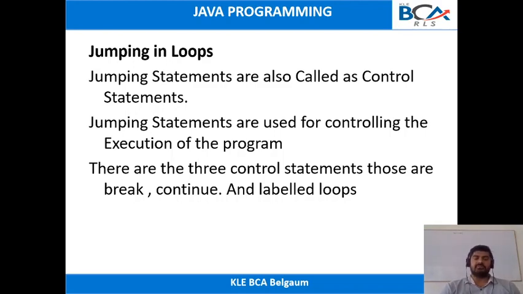The break statement can be included inside any for loop. Whenever a certain condition is met and you include the break statement inside the for loop, the control of execution will come outside that for loop. Whenever you include the continue statement inside any for loop, the iteration of that loop will start again from the beginning. For the label loop, whenever you are working with nested for loops, you can give a name to those loops. That is the label loop.